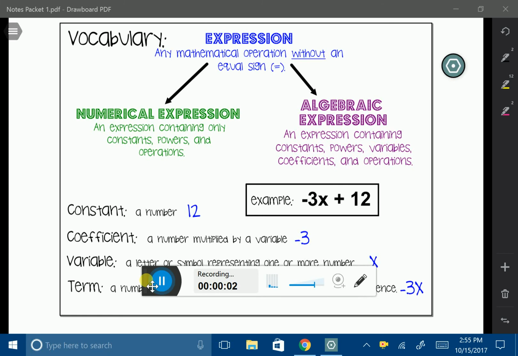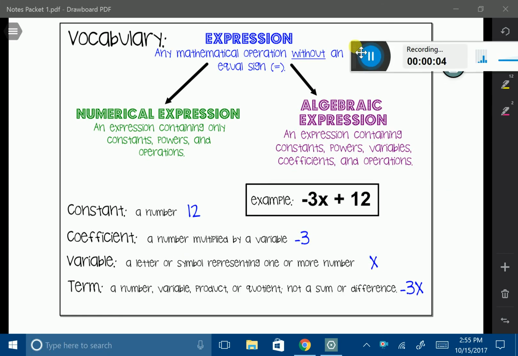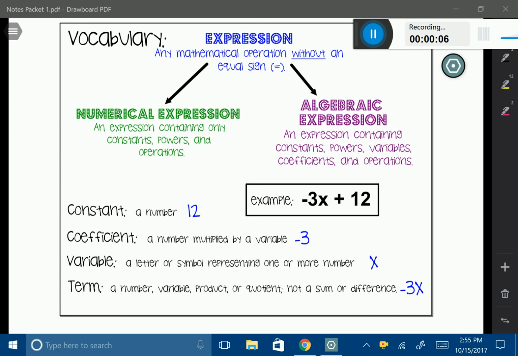In this lesson, we're going to be talking about different types of expressions. An expression is any mathematical operation without an equal sign. And we're going to learn about two different types of expressions. One is called a numerical expression. If you look at the word numerical, you can kind of see the word number. And the reason is it's an expression containing only constants, powers, and operations.